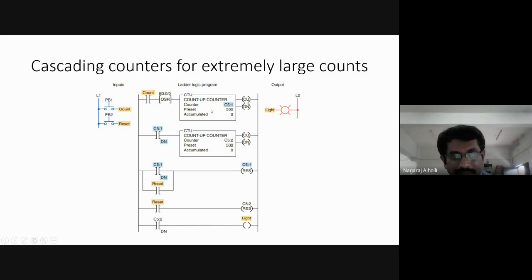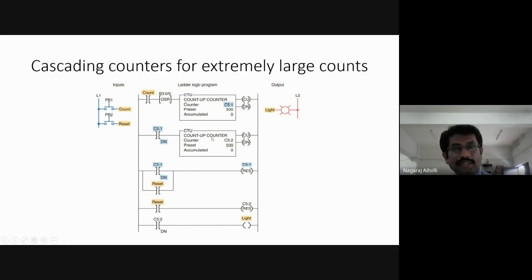Then, when it becomes 0 here, we are pressing this push button, so again there will be the count operation. The one shot rising instruction becomes true. Again this will count now. From what to what value? 0 to 500.